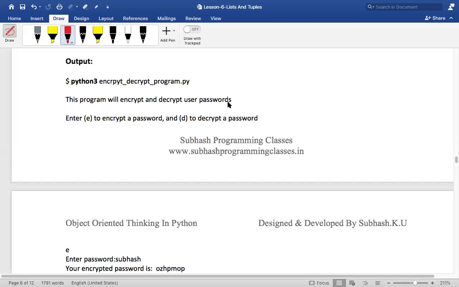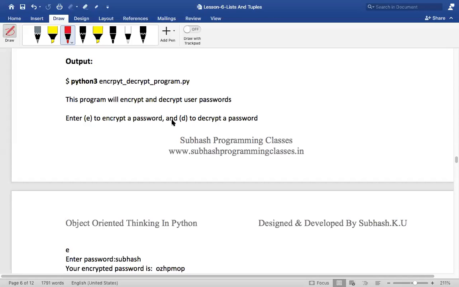Now, what do you mean by decrypting? Decrypting is taking that password in the encrypted format back to your original format. Encrypting is you give a password and it changes into some other characters. Decrypting is from those other characters you get your original password. Is that clear? So I've written a small program for that.